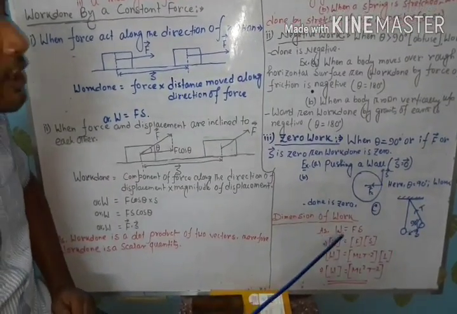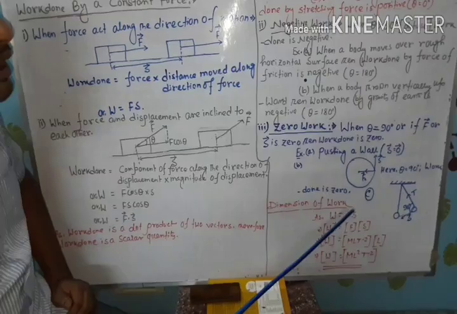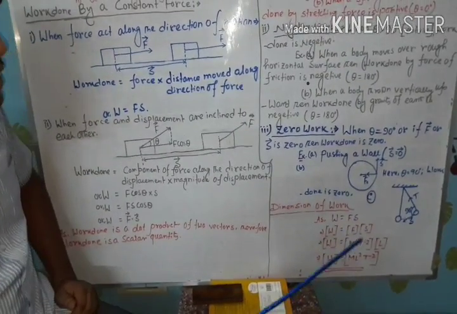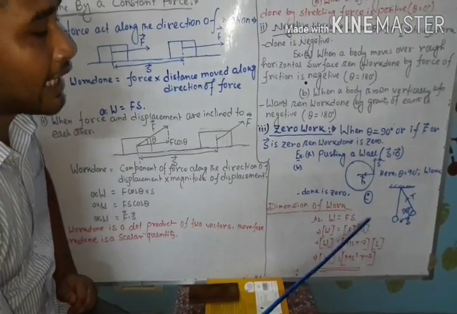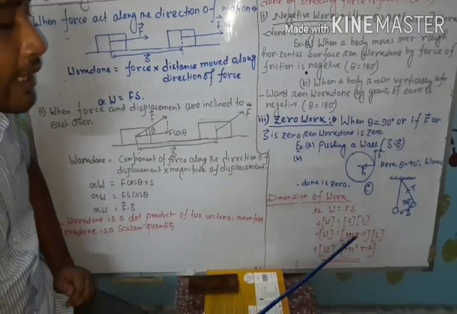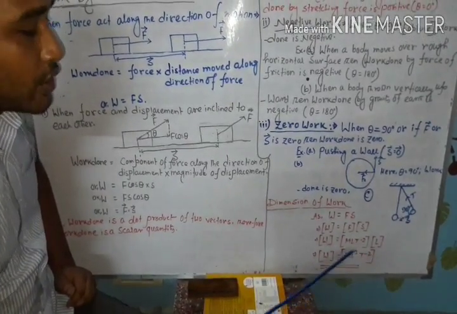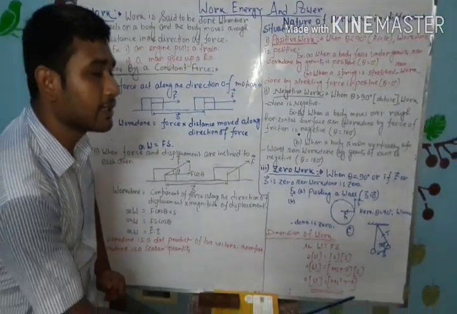Now we have to know the dimension of work. According to the definition, W equals F s. So the dimension of W equals the dimension of F into the dimension of s. The dimension of F is M L T to the power minus 2, and the dimension of s is L. So the dimension of W equals M L squared T to the power minus 2. So this is the dimensional formula of work done.